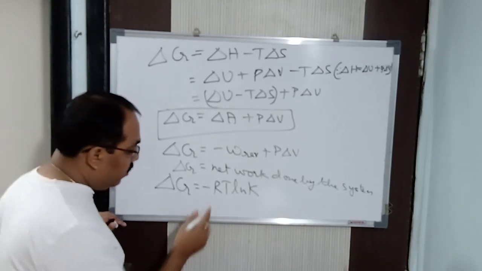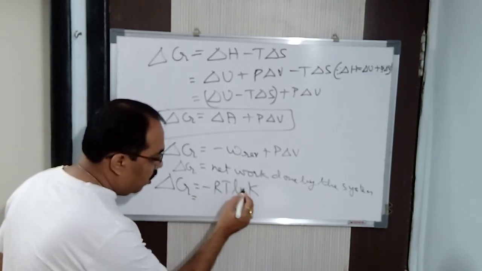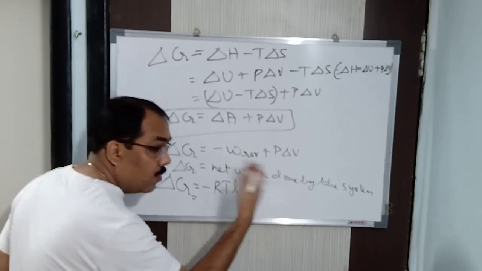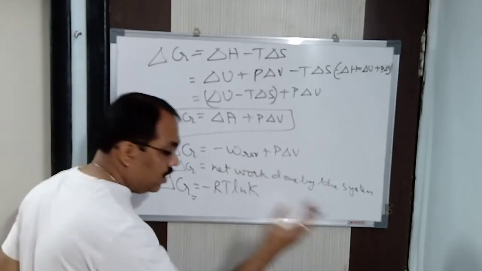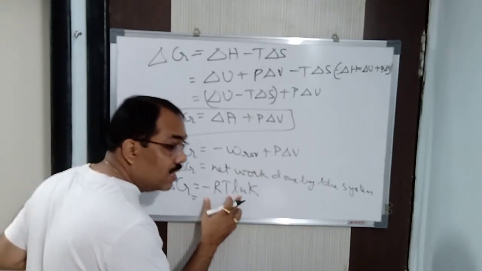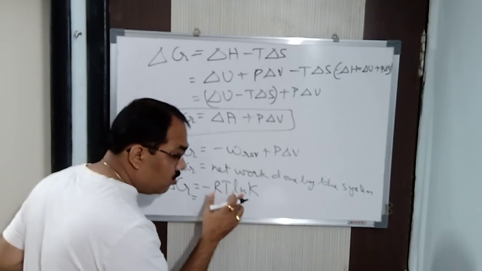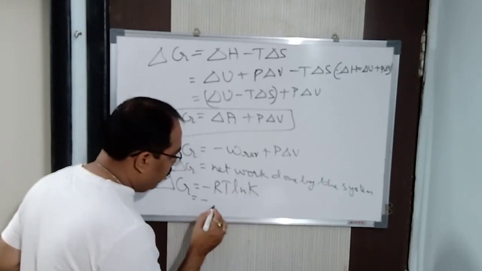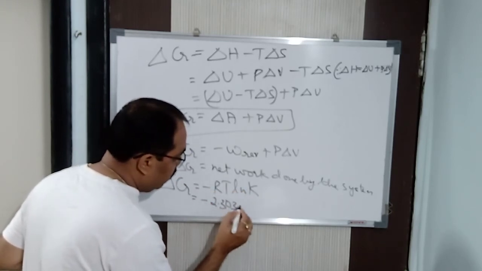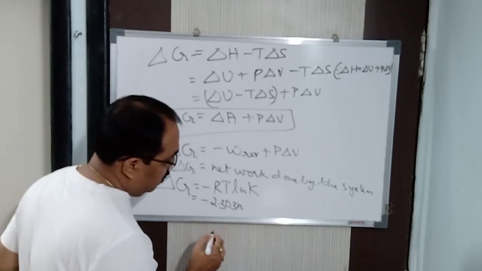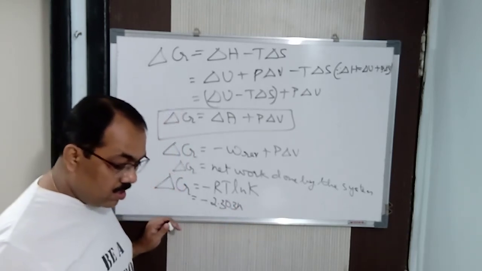If you want to convert from natural log to common log, that is log to the base 10, where ln means log to the base e, what is the formula then? It will be minus 2.303 RT log K if the number of moles is 1.